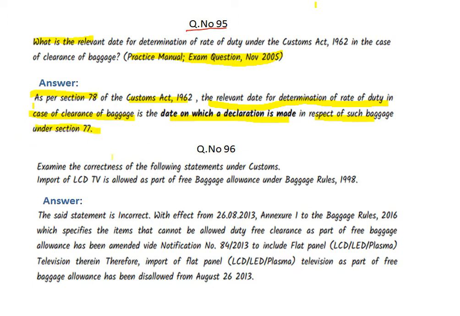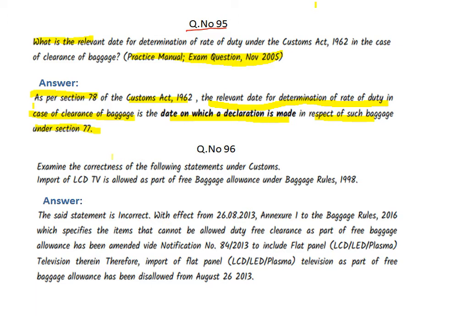On which date it comes for the declaration or clearance, on that date only it is declared as the clearance date. Say for example, if baggage comes today, and today is the date of clearance of the baggage, right? When it arrives at the airport, that date only is the clearance date.